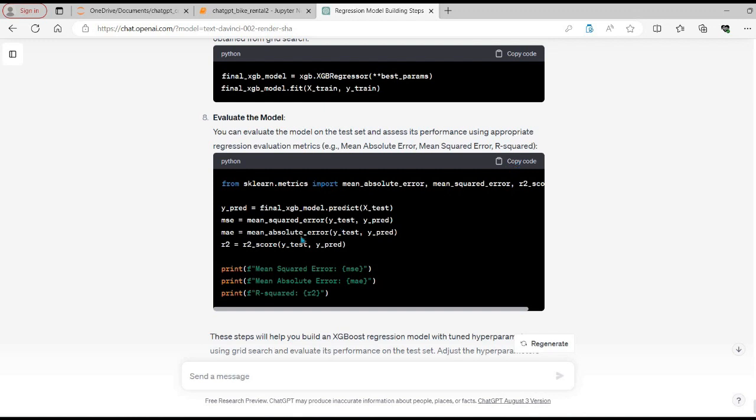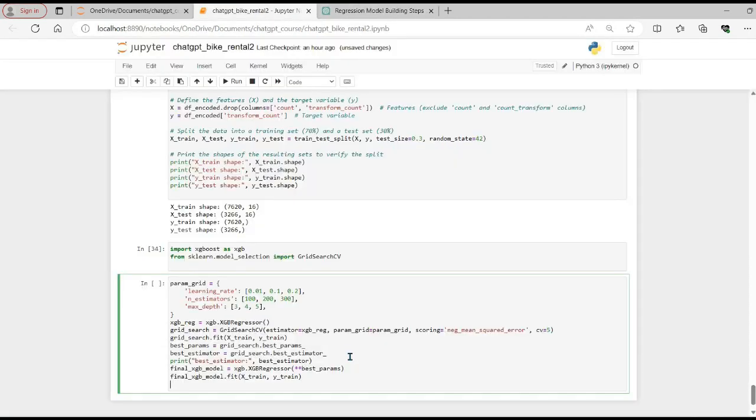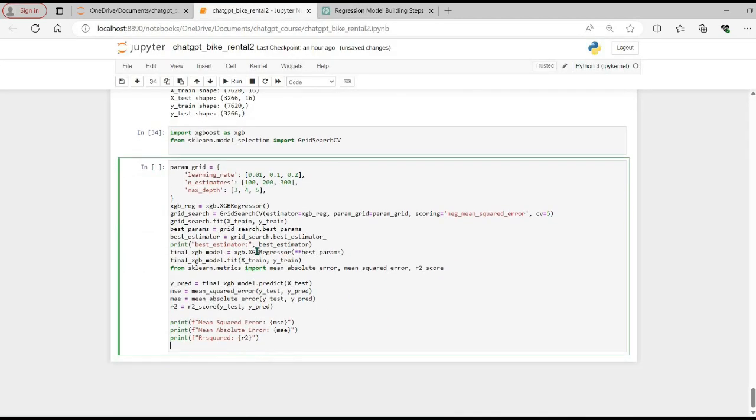And then finally they are evaluating the performance of the model using R squared, mean squared error and mean absolute error. So what they are doing is that they have defined the 3 parameters and they are giving the values 0.01, 0.1 and so on. And then we will use the grid search functionality to figure out which combination looks to be the best, and they are going to evaluate based on this scoring pattern.